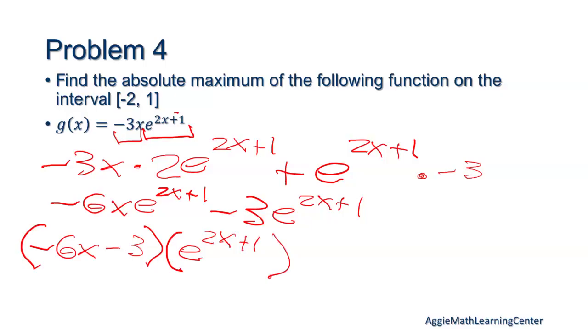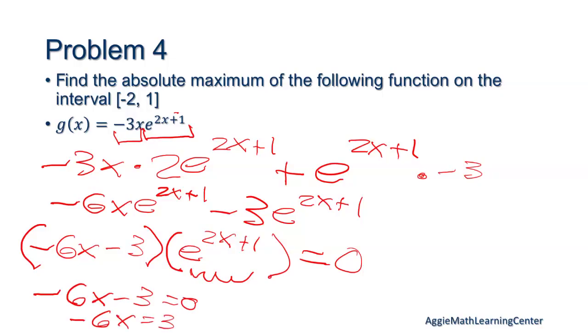Okay, cool. So now this is a little easier to set equal to 0 to find our critical points. So this is 0. And what do we know about exponentials? Can it equal 0? Right, even e to the 0 is 1, so we don't care about this. It can't ever make this 0. So I'm just going to worry about this one. And then we do some algebra again, get -6x equals 3, and we have x equals 1/2.